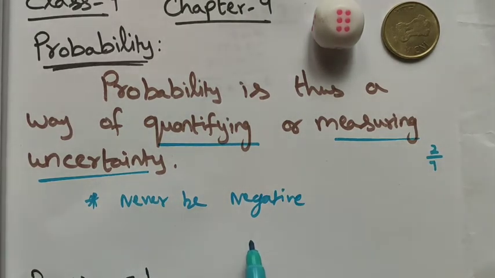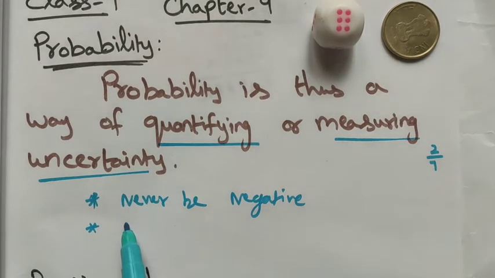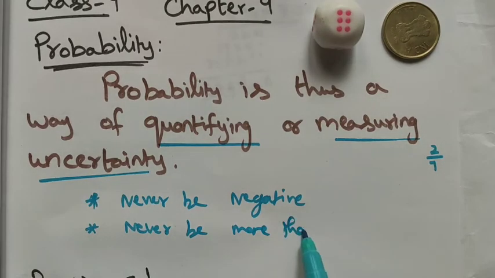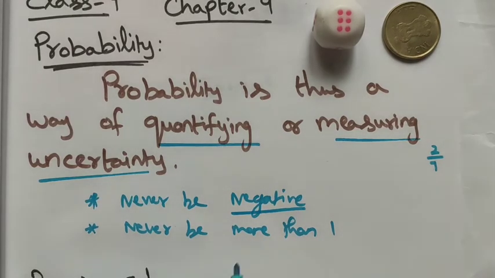We don't get a negative value in probability, and also the probability is never more than 1.